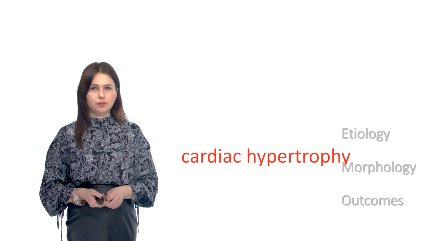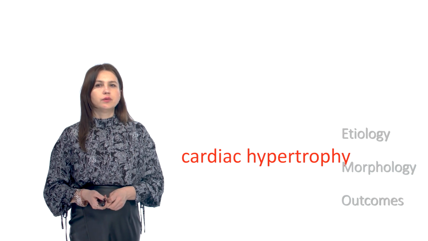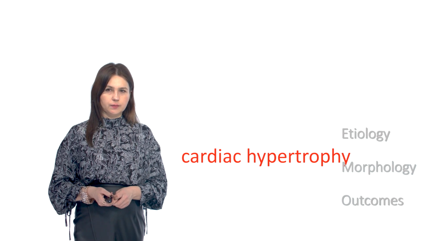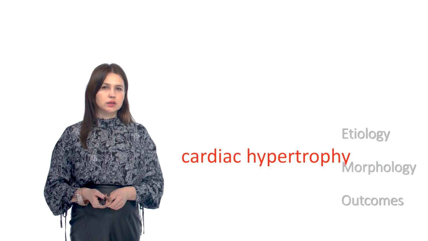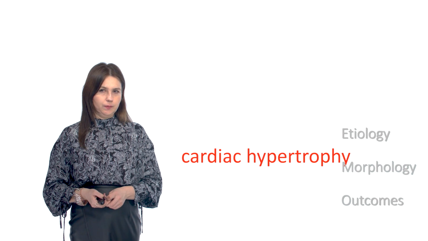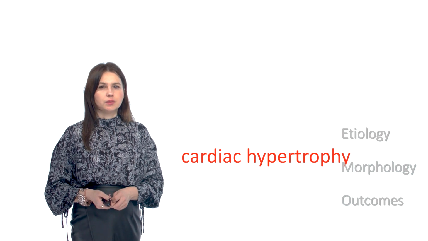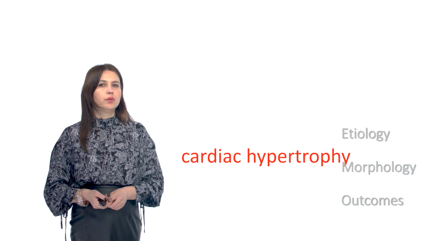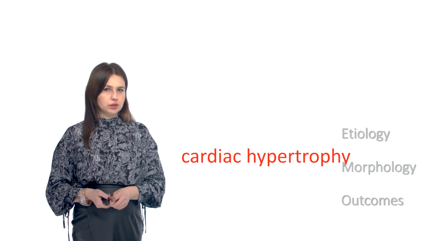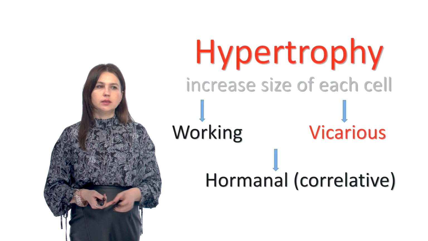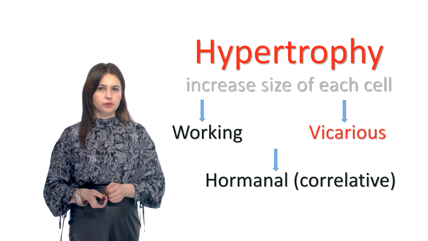Outcomes of cardiac hypertrophy. If causal factors are eliminated, working hypertrophy is a reversible process. Otherwise, there is cardiac decompensation associated with lack of blood supply to the hypertrophied organ, chronic ischemia. This leads to the disruption of metabolic process, cell degeneration, and necrosis, followed by growth of connective tissue and functional impairment. Next is about vicarious hypertrophy.